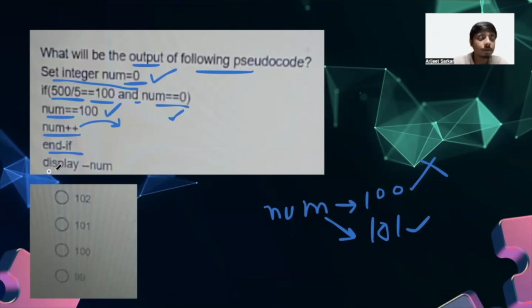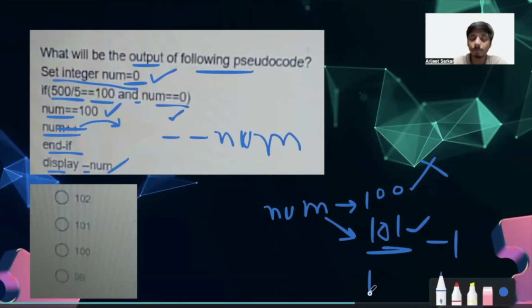Now what we are doing, we are displaying minus minus num. Okay, and when we have the operator at front, it is known as pre-decrementation in this particular case, as we are subtracting. So minus minus num will, at the time of printing only, deduct the value of 1 from the current value of num. As we have seen that we have already incremented 1, so it was 101. Now if we are decrementing 1 from it, 101 minus 1, the value will be 100.